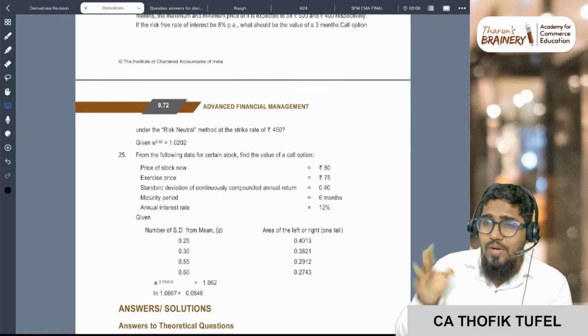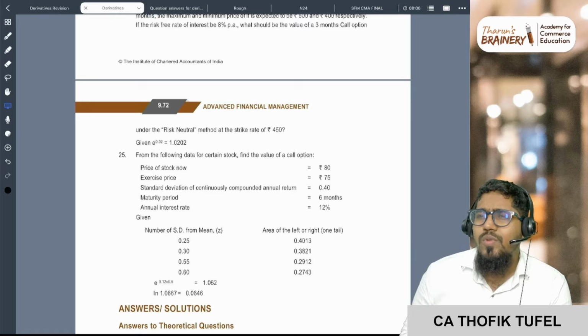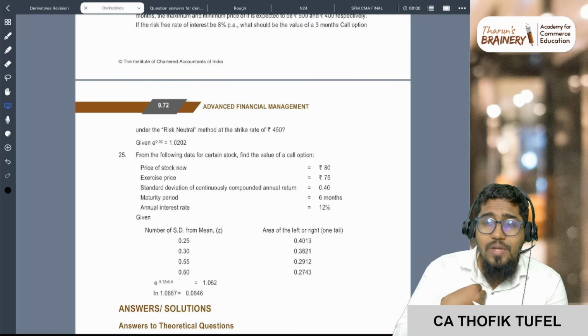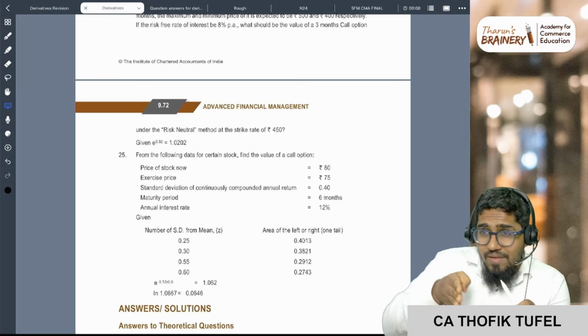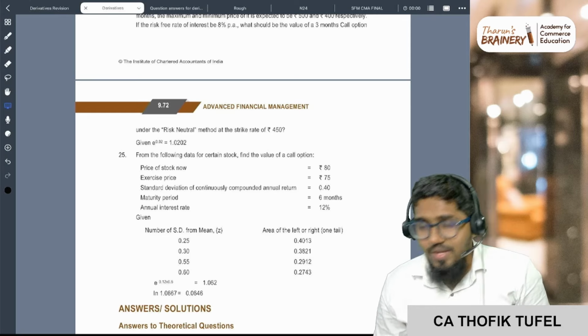Who knows? Maybe 2 of 4 steps you're correct, and the third and fourth step you don't know. No worries, write 2 steps. You will get the marks, not the answer, but at least the marks. Even 1 or 2 marks will help you travel from 38 to 40, or 58 to 60, who knows, right?